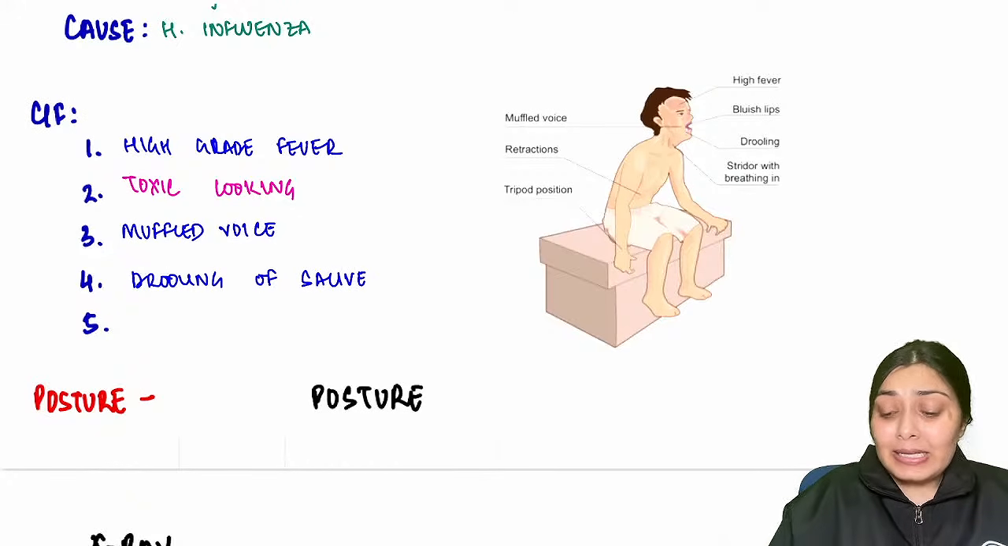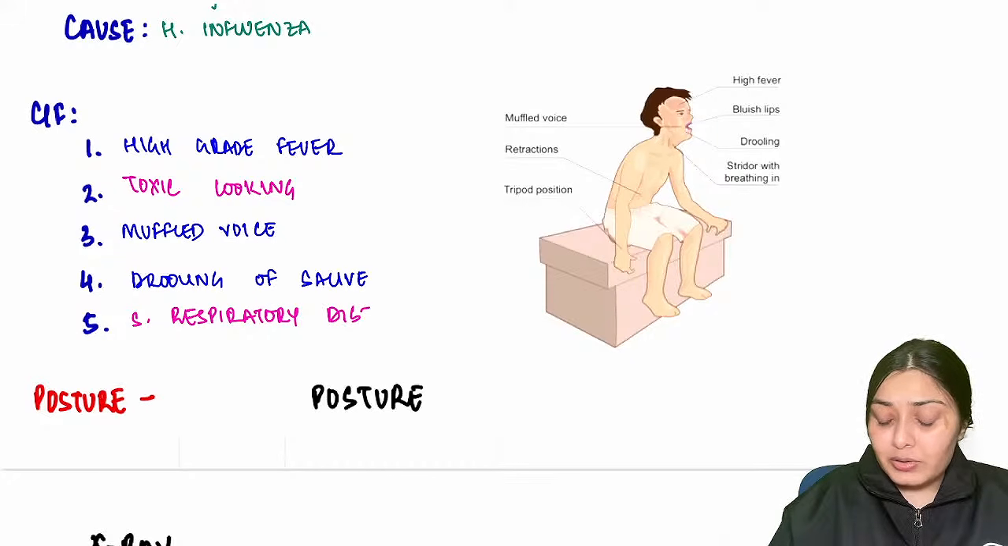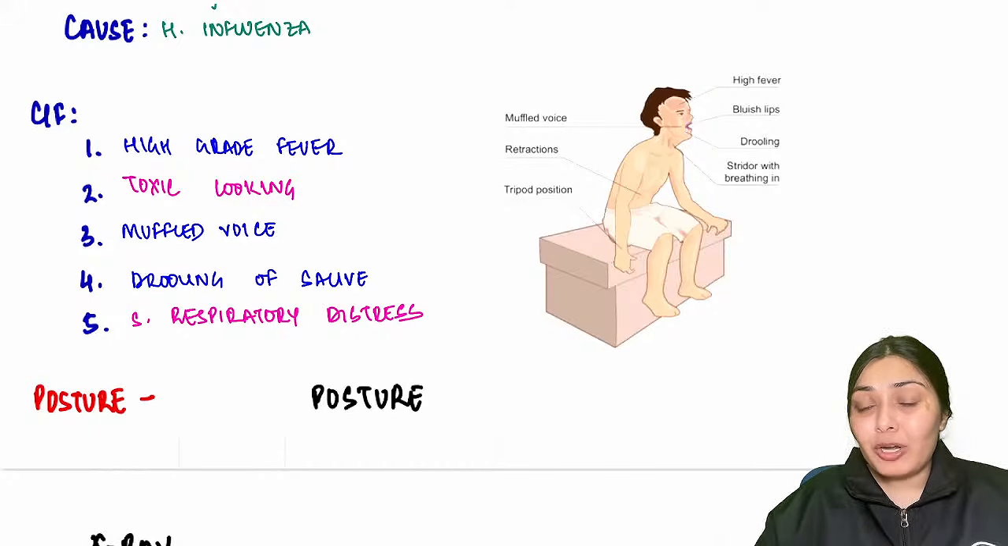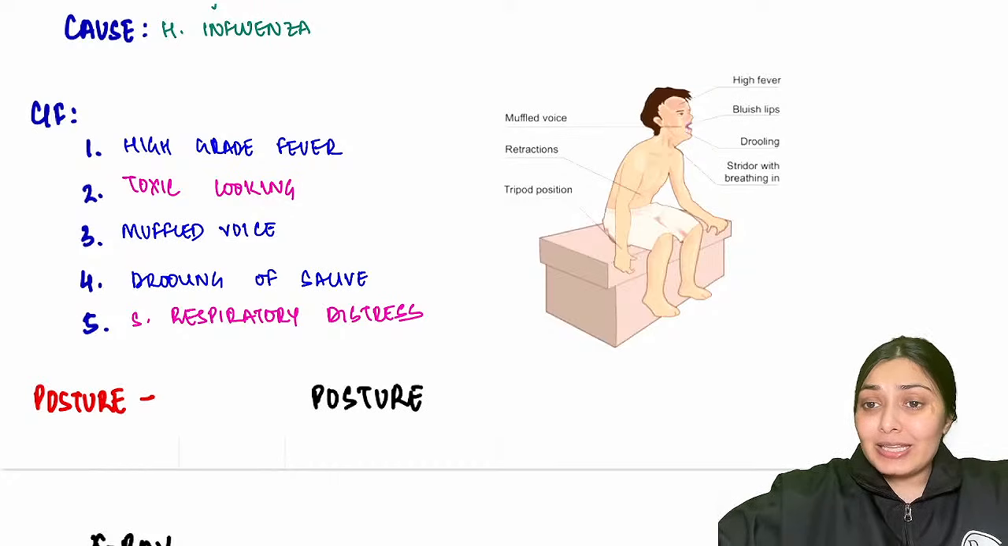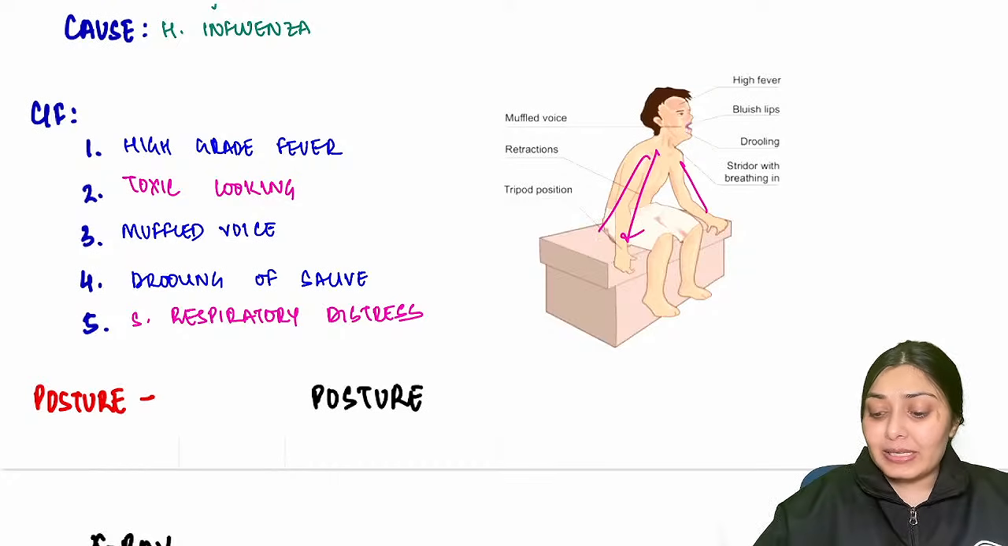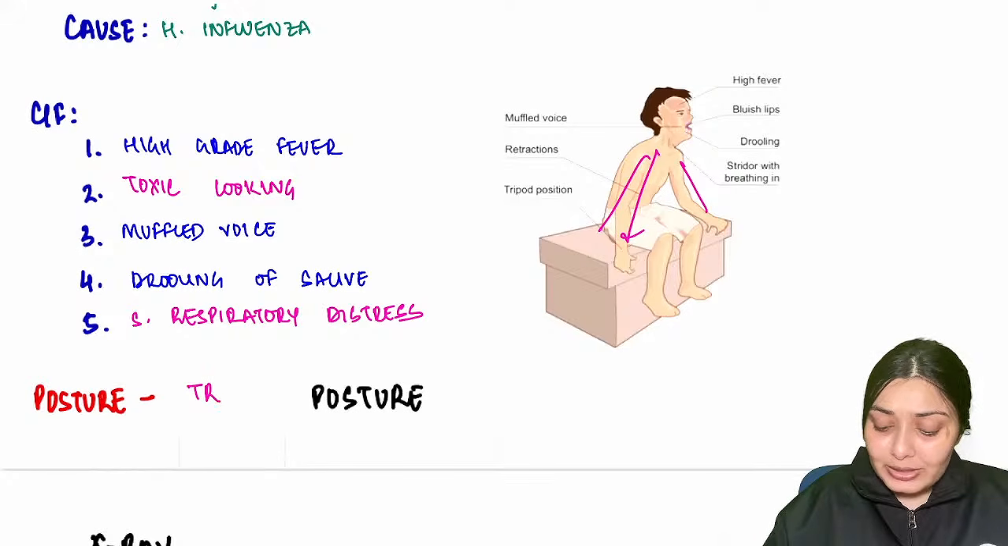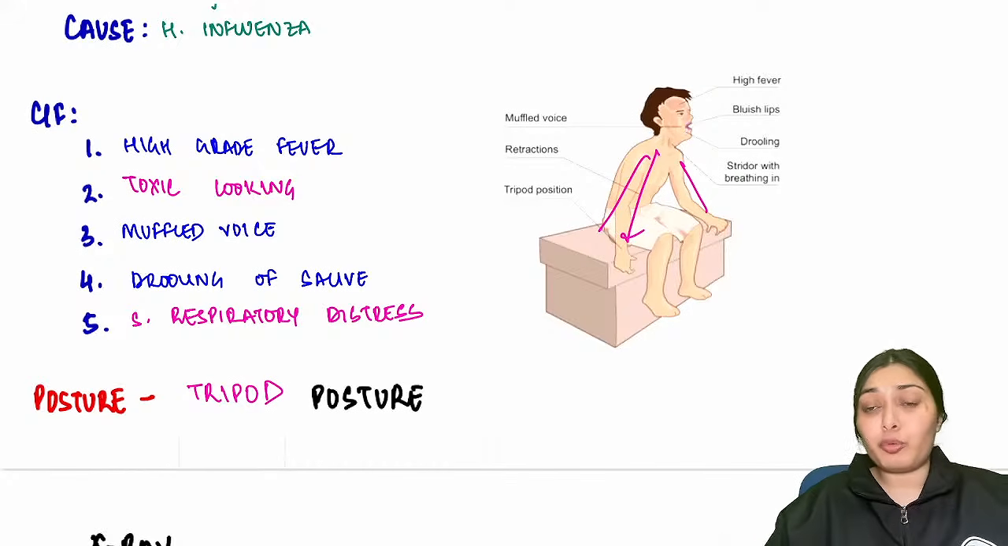And lastly, as this child is very sick, this child is going to have very severe respiratory distress. There will be cyanosis, retractions, and this child assumes a typical posture, a tripod-like posture. Can you see? The child is taking the support of both arms and sitting in a tripod-like posture. So it is a typical posture that you see, tripod posture.